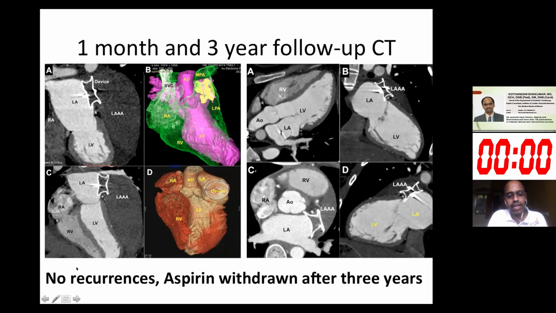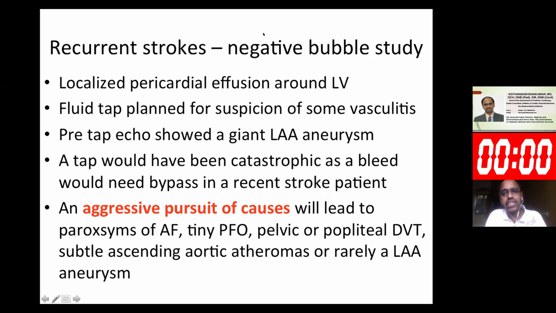So whenever there is a recurrent stroke in a young patient with a negative bubble study, we have very minimal therapeutic solutions. Since this patient had a localized pericardial effusion around the left ventricle, we were suspecting some form of vasculitis, possibly tuberculous, and we planned a fluid tap.